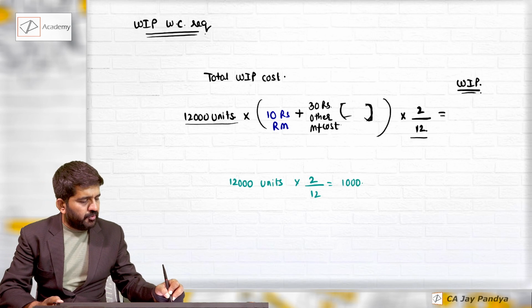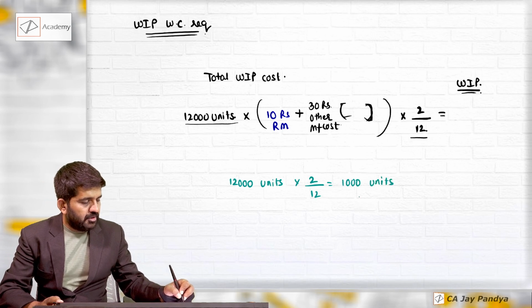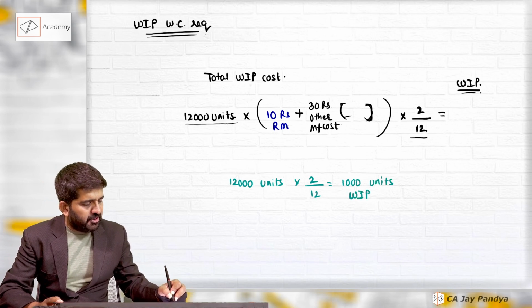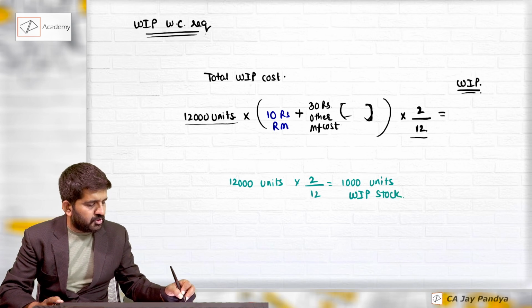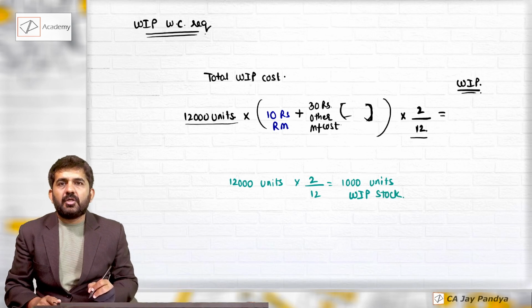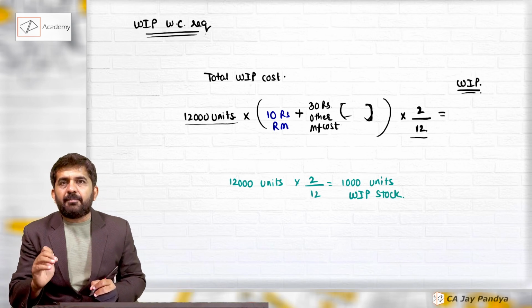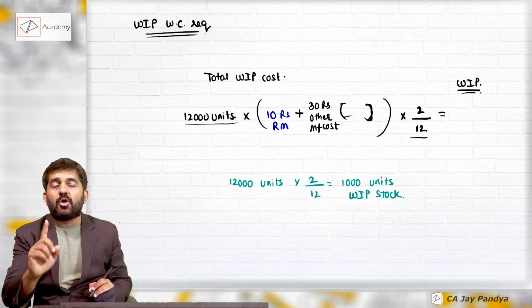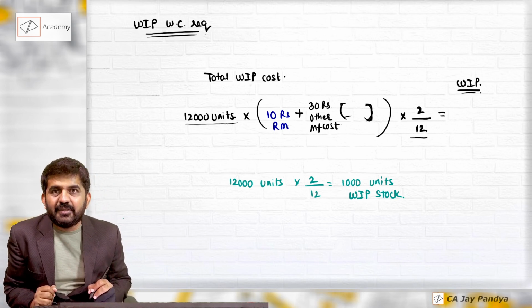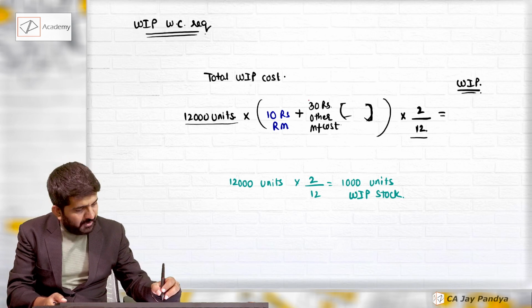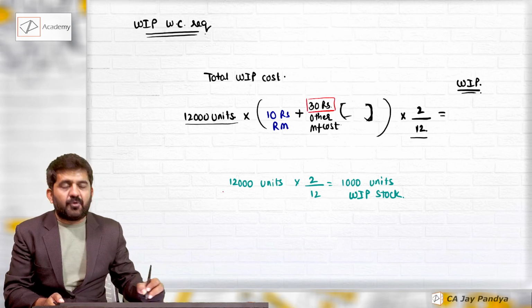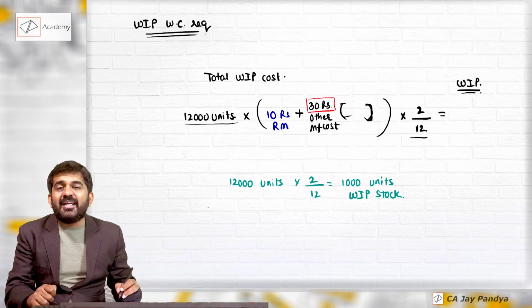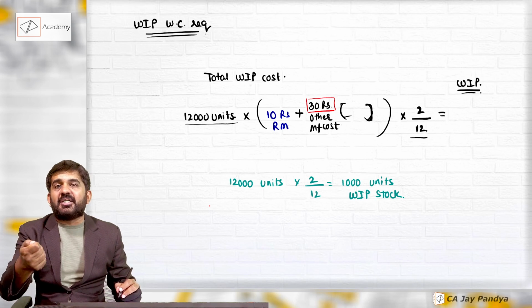Again 1000 units. This is nothing but WIP stock. Please understand that WIP, work in progress, is not 100% complete. So I should not be taking this at 100% of cost. I need to decide how much percentage it is complete.